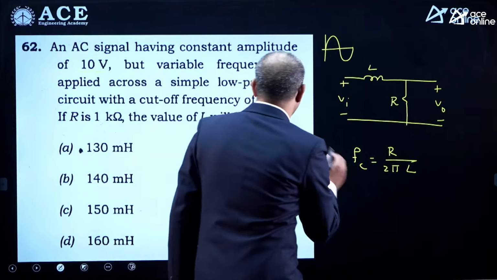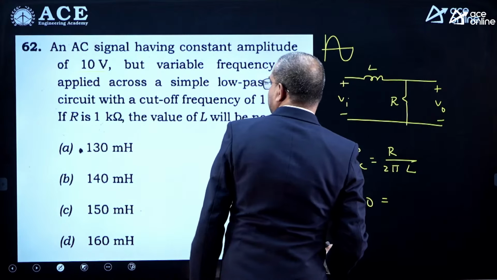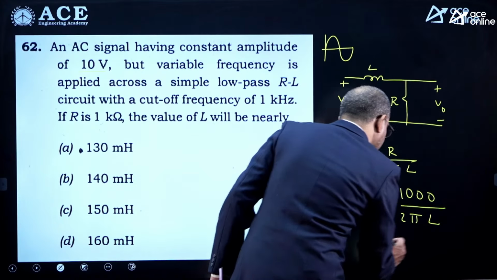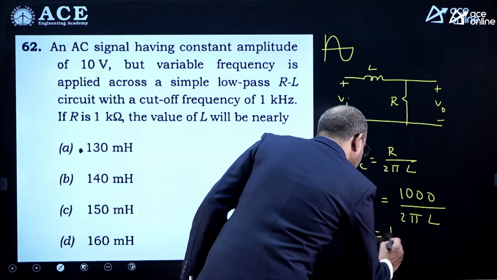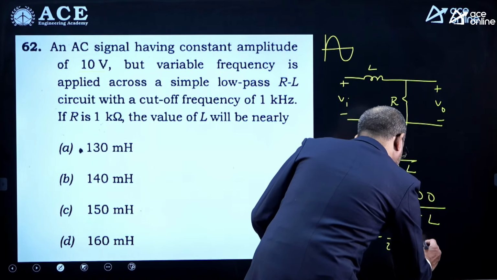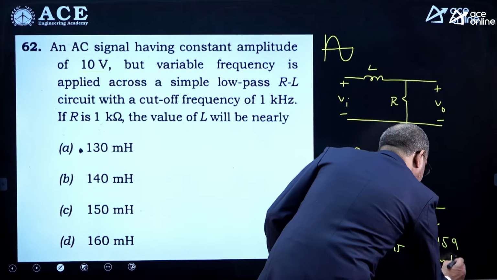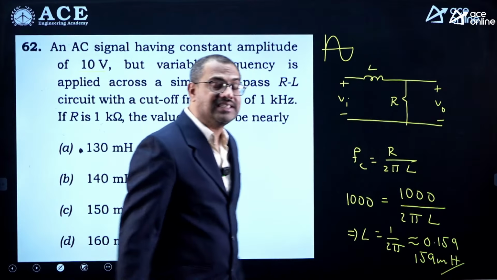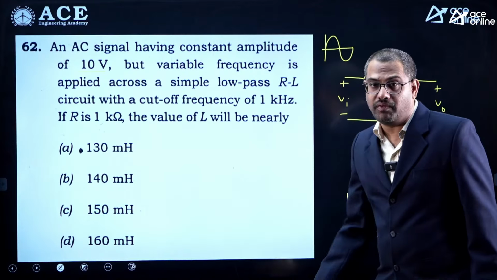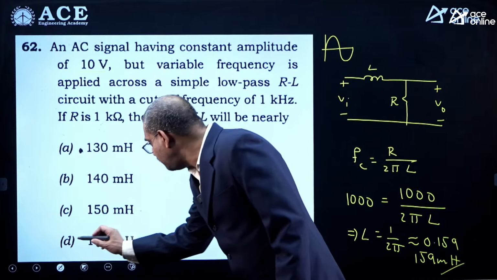First of all, the cutoff frequency he gave is 1 kilo, 1000 hertz. R he gave is also 1 kilo, so 1000 by 2 pi L. So obviously L is 1 by 2 pi. If you do 1 by 2 pi, you will almost get 0.159, so that is 159 millihenry. So what is the nearest answer for this? 1 by 2 pi is 0.159, that is 159 millihenry, but the nearest answer to 159 is 160.